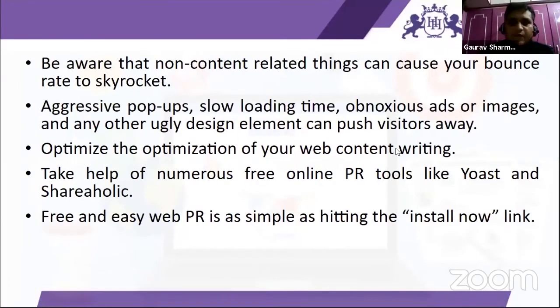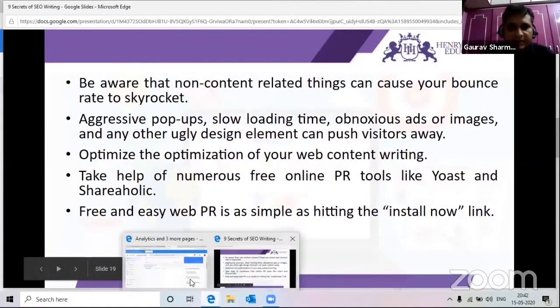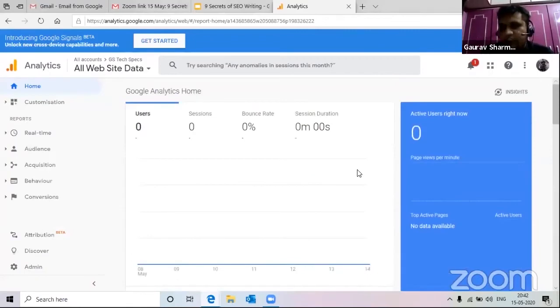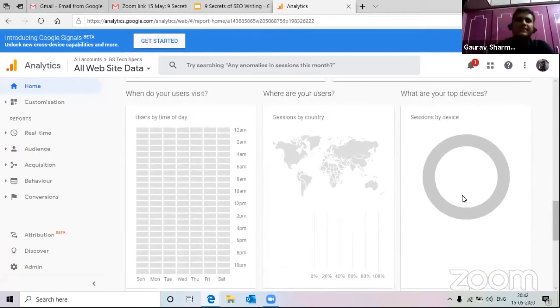Now, once we identify what is Google Analytics, how to use Google Analytics, then it is always good to keep on using that, because in case if we think that the bounce rate is high, so then there is probably time to change few things. Now, even in Google Analytics as well, it also shows us what devices do people use to access website. It will show devices like phone, tablet, and computers. So in case if you think that majority of the users are cell phone users, then it is also good time to check if my website is compatible with cell phone users or not.